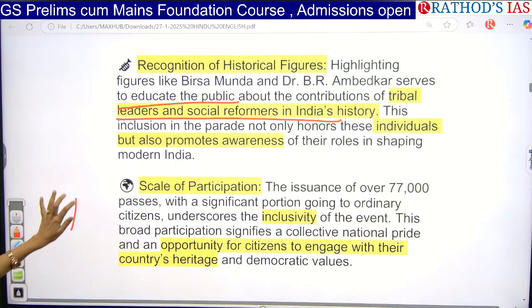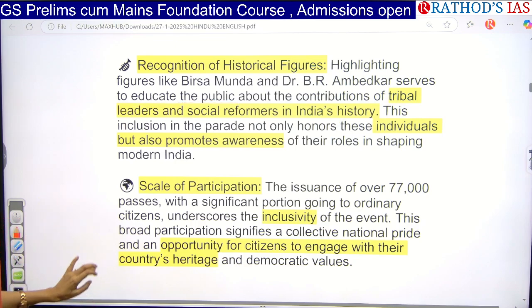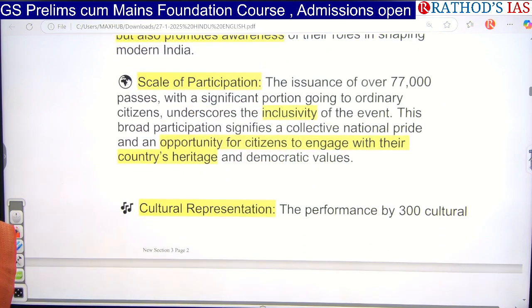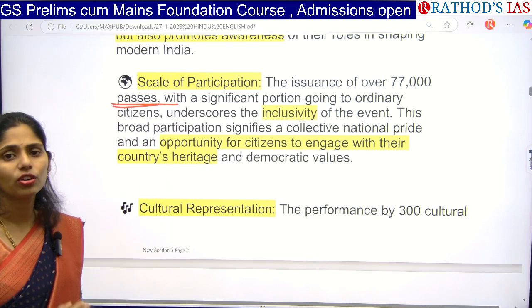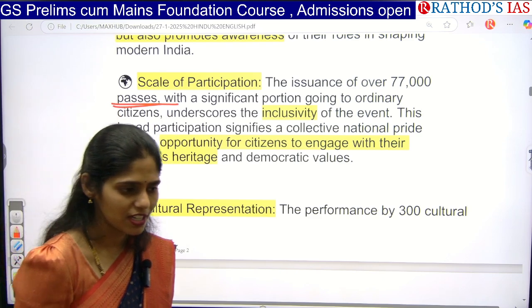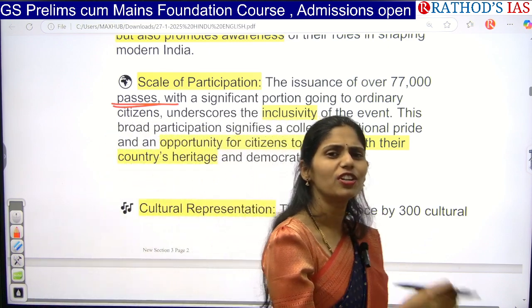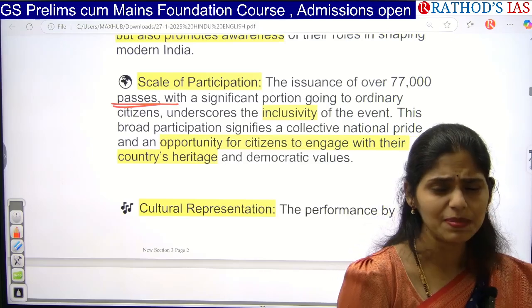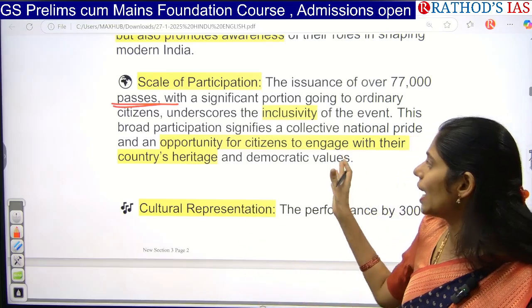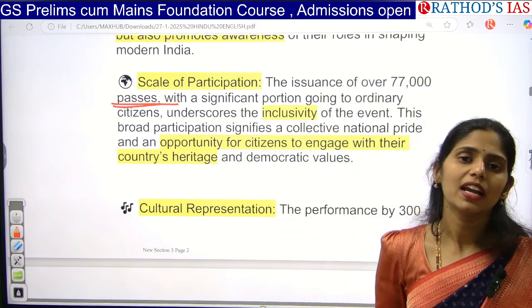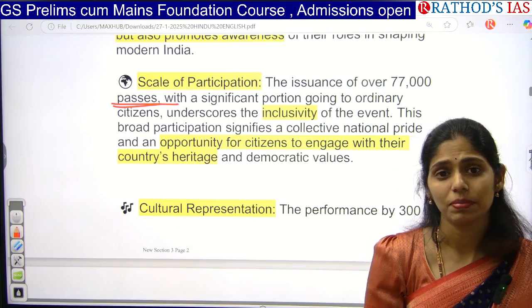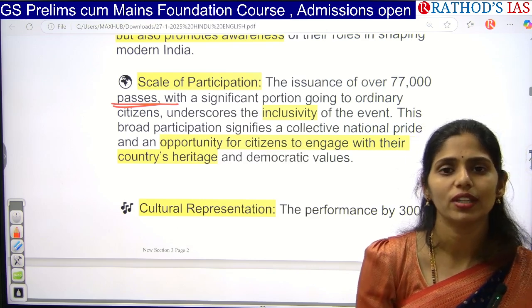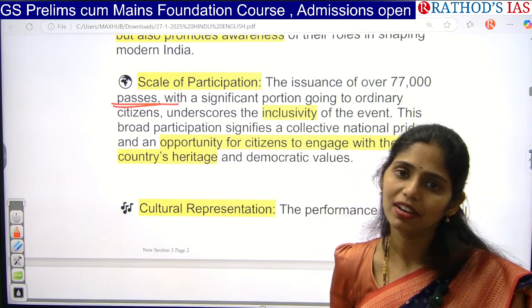And next one here is, even this parade is very significant because overall the Defense Ministry gave around 77,000 passes for the common citizens of India. That means we want to include more people in this event. Whenever you're talking about inclusive development, inclusive growth, these concepts are there, right? So you can add this point that in our Republic Day parade, the government gave passes for more than 77,000 people, so that it wants to make sure inclusivity is a part of its development.